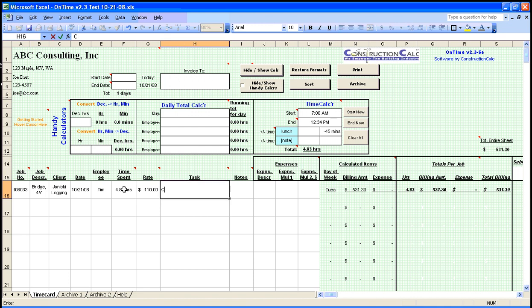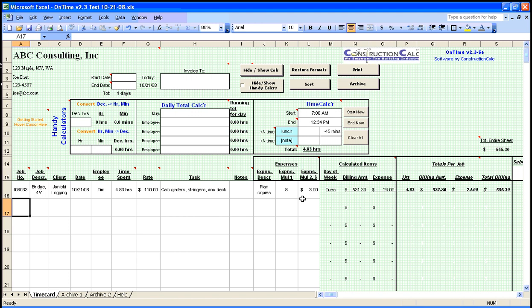And my task was calc, girders, stringers, and deck. I'm not going to use the notes column because I don't need it. Let's say I incurred some expenses on this job. Plan copies. I did 8 of them at $3 each. The calculated extension of all of that input is shown here.